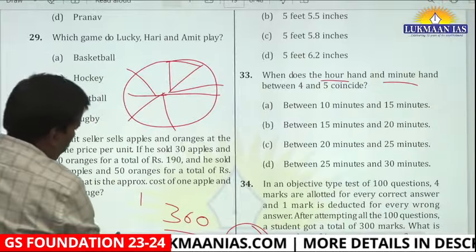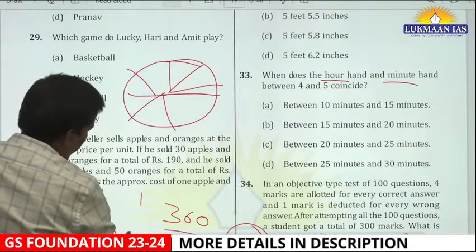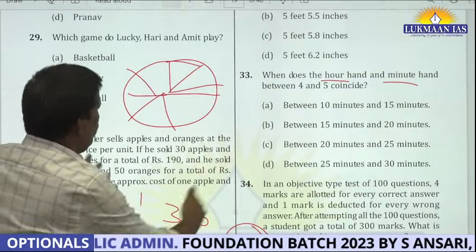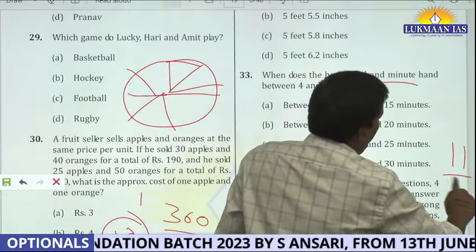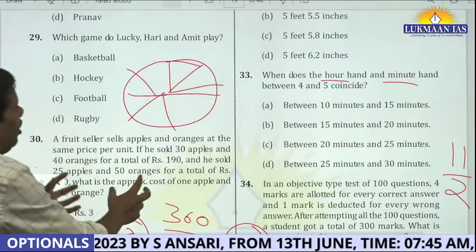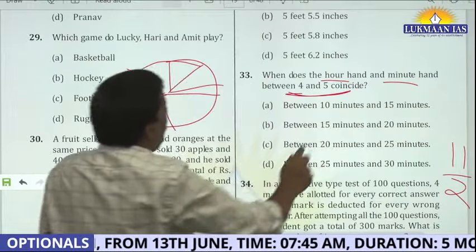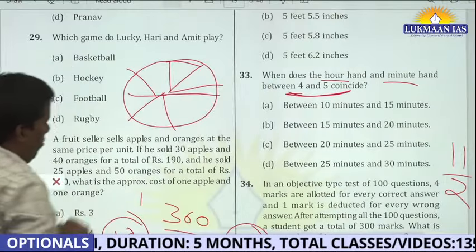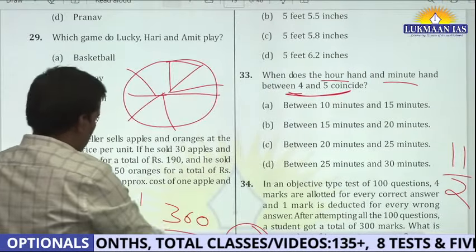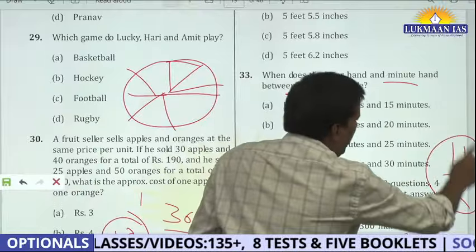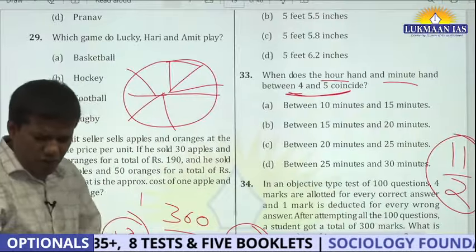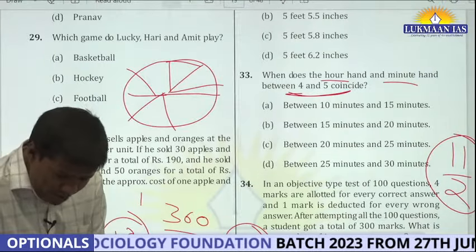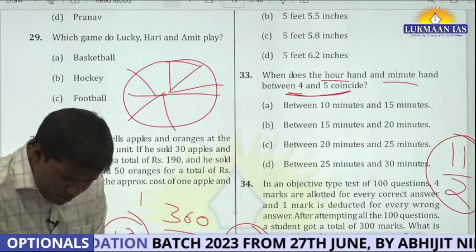Okay, but hour hand will cover only half degree. Okay, so the relative speed is always 11/2. Because you have to identify between 4 and 5 how many times they will coincide. You take the speed of the minute hand, you take the speed of the hour hand, the speed is 11/2, or 11/5, whatever it is, I've forgotten. But again, these are the basic questions. Let me see, just a minute. How much does it come?